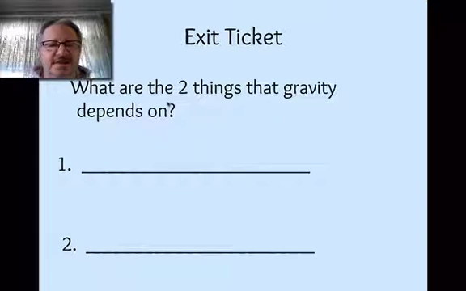So here's your exit ticket. The question is, what are the two things that gravity depends on? So you're going to write those things down. We covered them in the guided notes. And then you have a short lesson to work on. It's about 5 questions. Some of them related to universal gravitation, and some of them related to gravity.